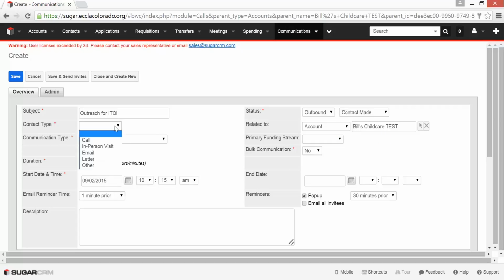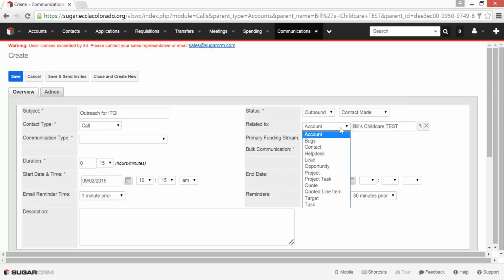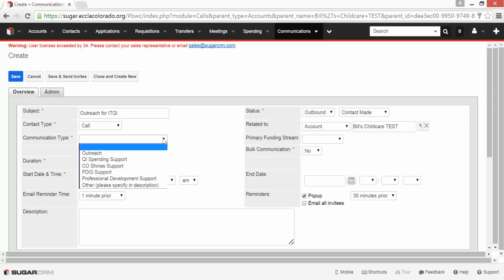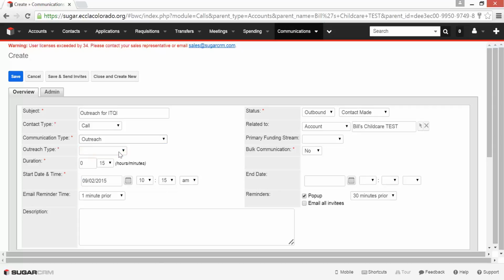The contact type was a phone call. We could also pick an in-person visit, email, or a letter. And the account is automatically linked to this outreach record because we picked it from the accounts record. Communication type in this case was outreach, but you could also pick QI spending, Colorado Shine support, PDIS support, professional development support, or other, which would require specifying. In this case, it was outreach.